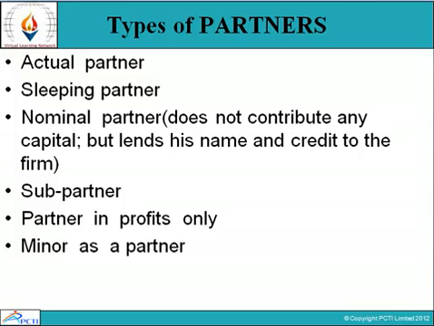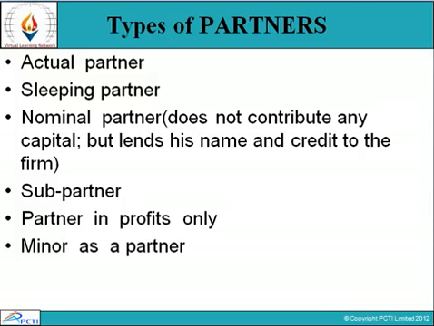Partners in profit only. If it has been agreed among partners that a particular partner shall have a share in the profit only and not be liable for losses, such a partner is known as a partner in profit. Towards third parties, he is liable for all the acts of the firm. Since the liability of a partner is joint and several, he may have to contribute the major share if the firm bears heavy losses and other partners are not in a position to pay the debts of the firm.